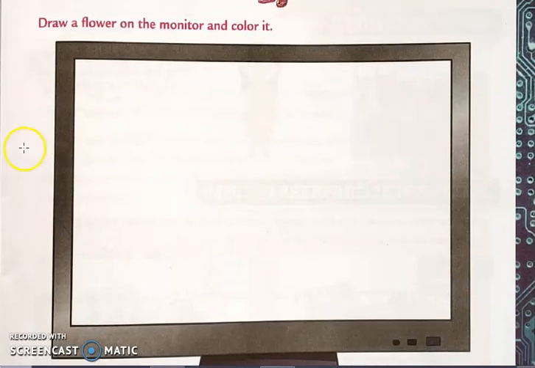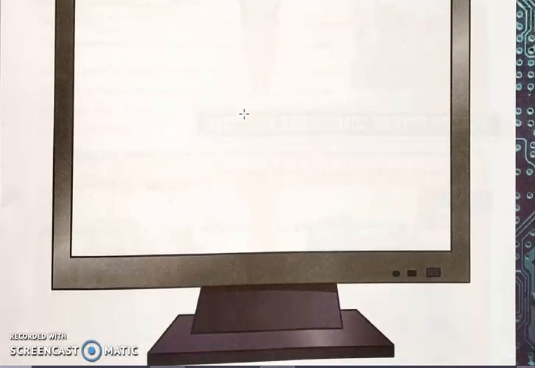Now draw a flower on the monitor and color it. Here students, what you will do, this is a monitor screen. See, a monitor screen is drawn over here. You will draw a flower, your favorite flower. Any flower you can draw on this monitor screen and you have to color it. Okay, that is your homework students. Today draw any flower on this monitor screen and color it.